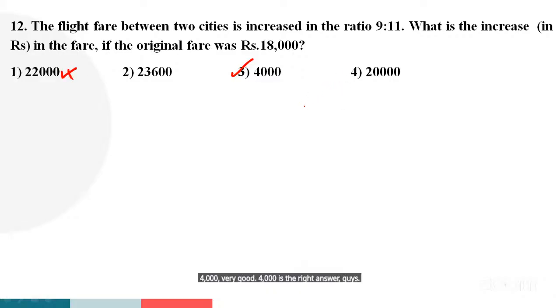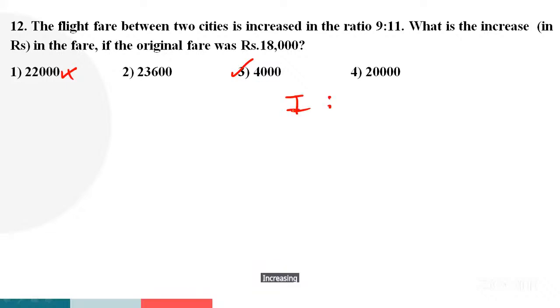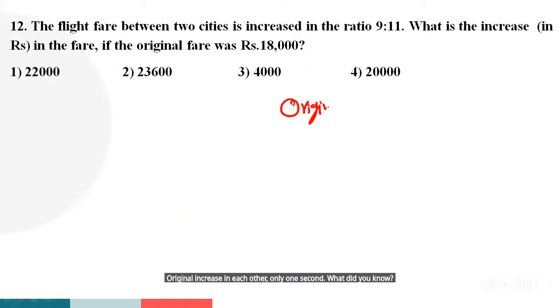Simply observe the change. The flight fare between two cities is increasing. So original fare and increasing fare: original is how many parts? 9 parts.